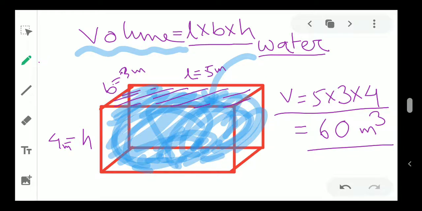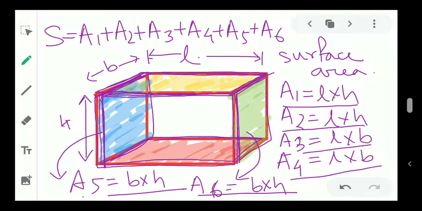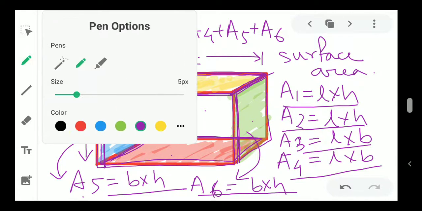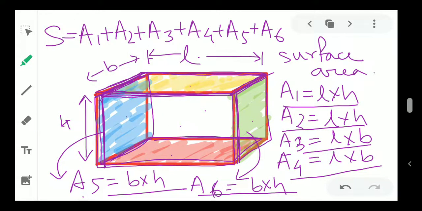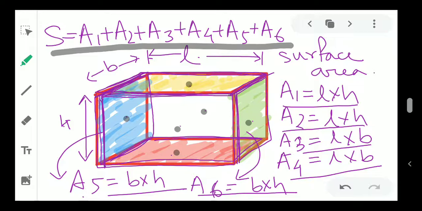Finding volume is very easy, not that hard, but finding surface area is harder because you have to find the area of each of the surfaces. Surface number 1, 2, 3, 4, then the back one and the front one, that means 6 surfaces in total you have to find out. After finding all the individual areas, you have to add them all, and only then will you get the total surface area of that cuboid.